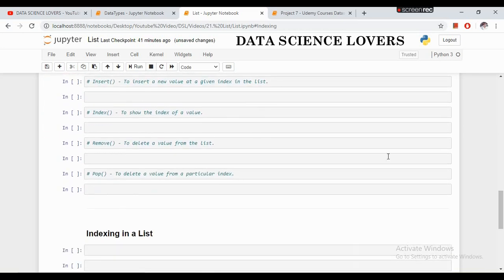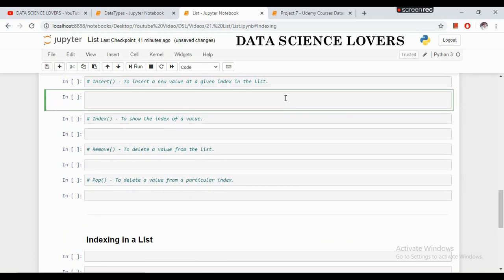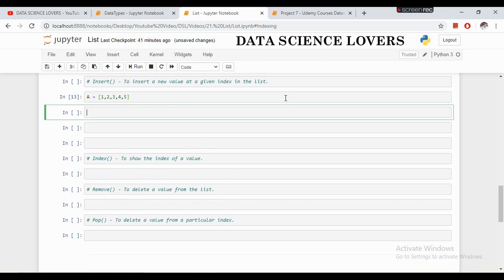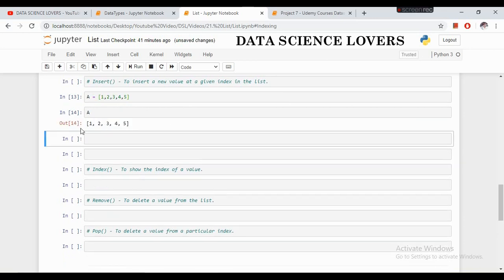The second function is the insert function. The insert function is used to insert a new value at a given index in the list. To use this function, we will simply create a list like this. If I print this list, then you can see 1, 2, 3, 4, 5 is the original list. If I want to enter 2.5 at the second index, then I will write a dot insert function, and